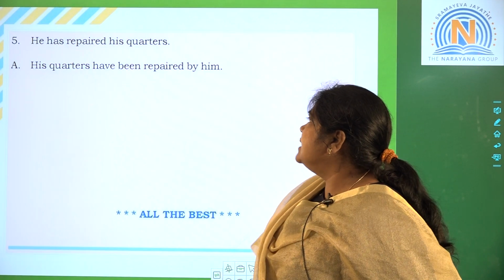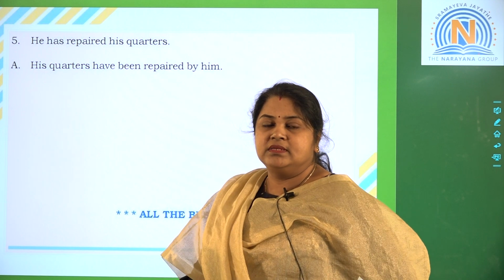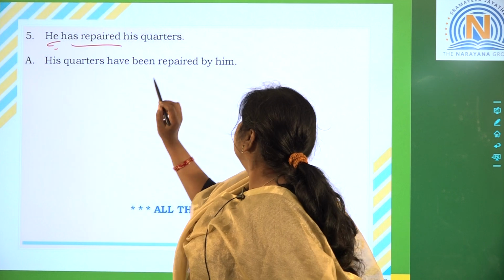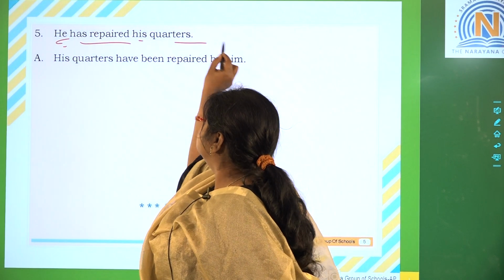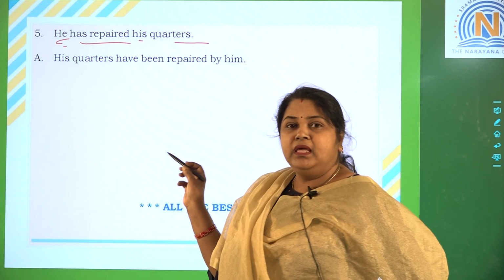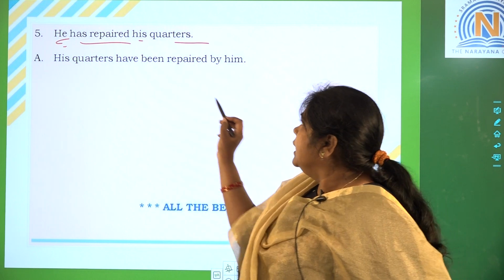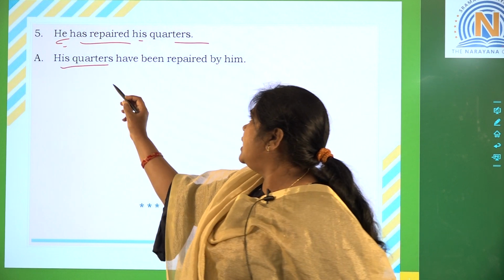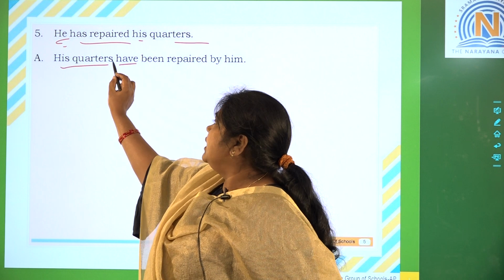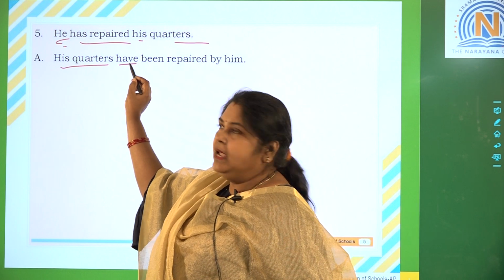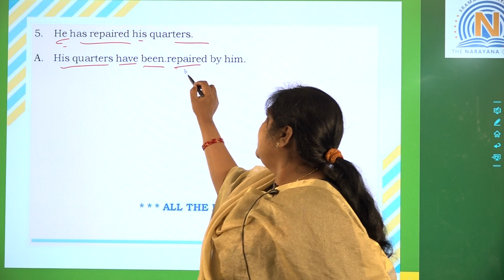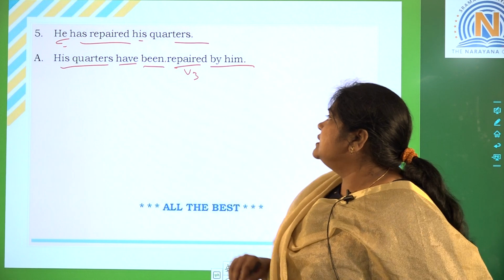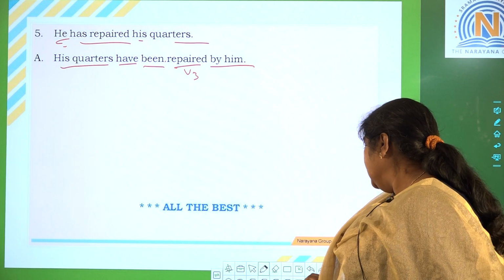Next. He has repaired his quarters. Now he is my subject. Has repaired his quarters. This is my question. Now his quarters, the object, will come as subject. His quarters, have. Quarters is plural, so have I should take, and be, been. V3 repaired by him is my object. So his quarters have been repaired by him.